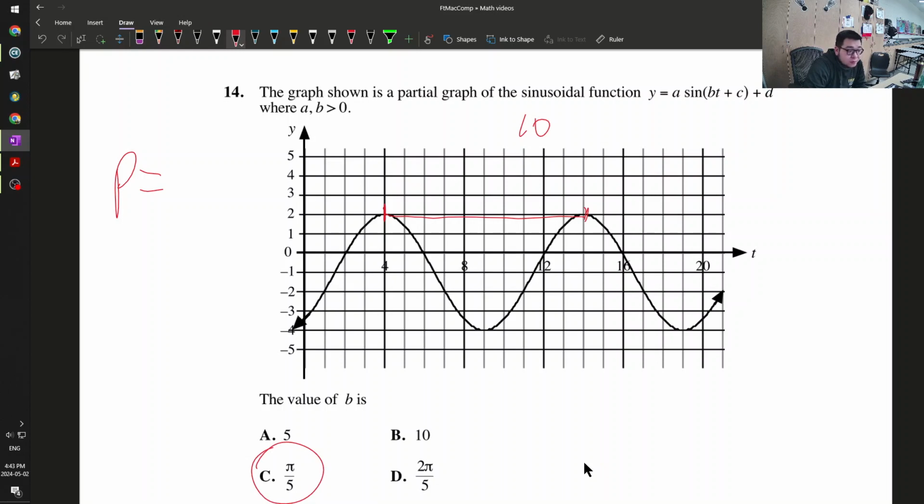Well, the period, which is equal to 10, is equal to 2 pi divided by B, pi over 5.